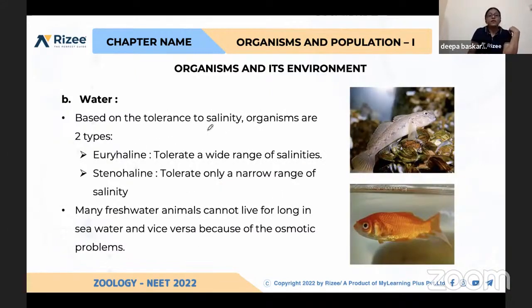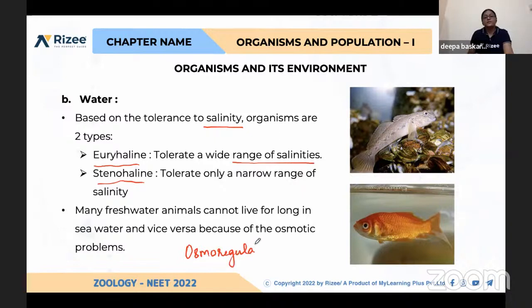Based on the tolerance for salinity, there are euryhaline and stenohaline organisms. As I explained for eurythermal, euryhaline organisms can tolerate a wide range of salinities, and stenohaline organisms can tolerate only a narrow range of salinity. For example, many freshwater animals, if you transfer them from the freshwater environment to saline water, will die, because osmotic problems will exist.